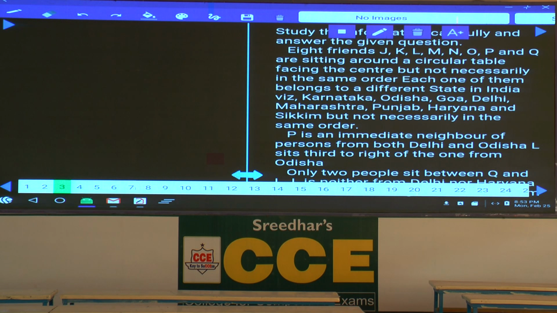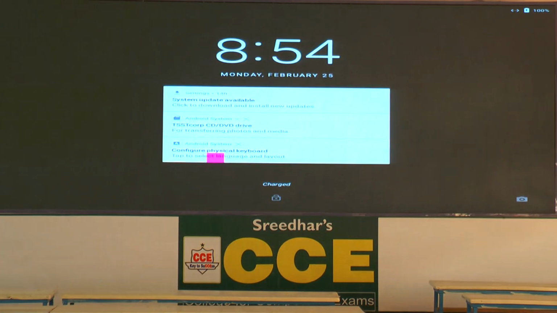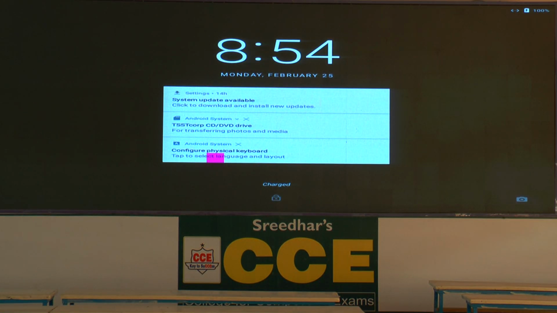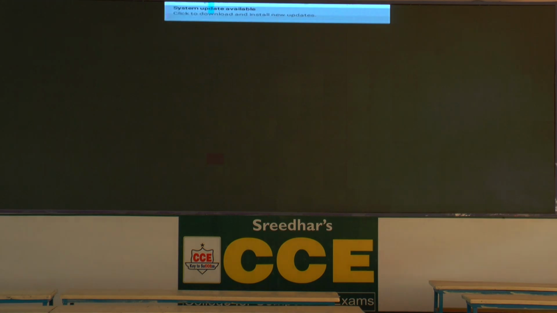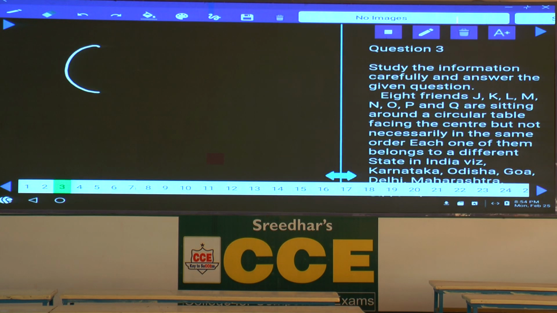Then from 3 onwards, 8 friends J, K, L, M, N, O, P and Q are seated around a circular table facing the center, clearly given. Now, who are those 8 people? J, K, L, M, N, O, P, Q are the 8 persons who are seated around a circular table, and these 8 persons are facing towards the center.